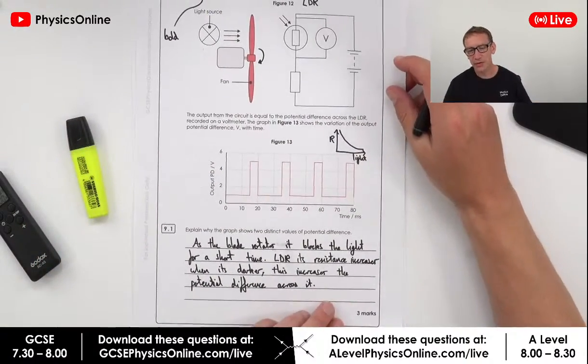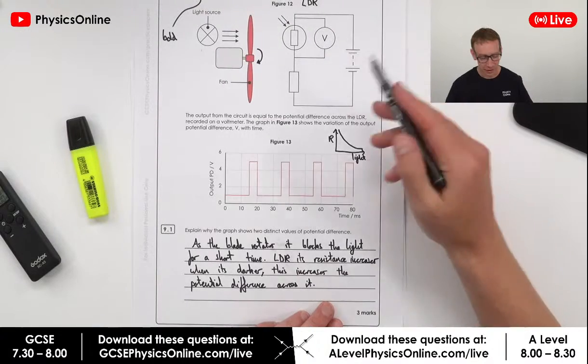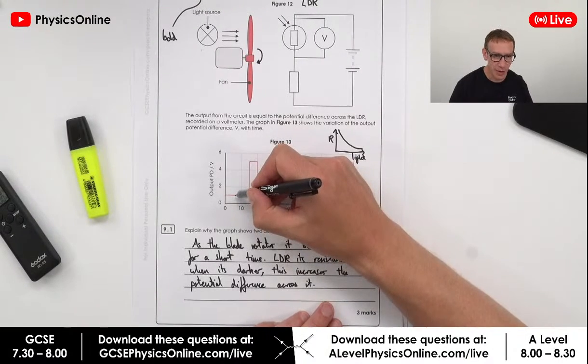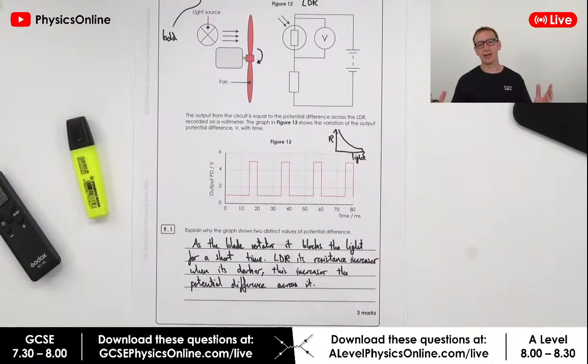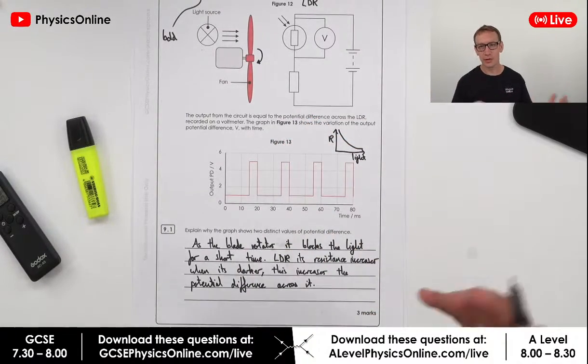I suppose, why is it not a curved graph? Potentially there might be a little bit of a curve down here and a little bit of a curve at the top. But this is like an ideal situation. It's basically the light is on or off.